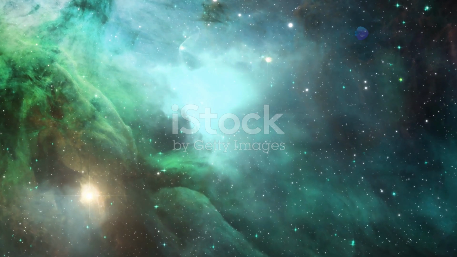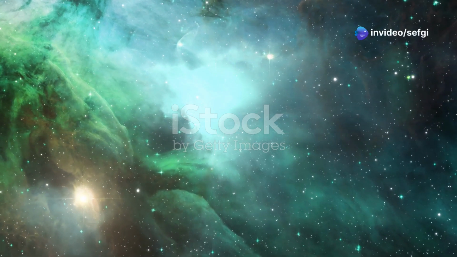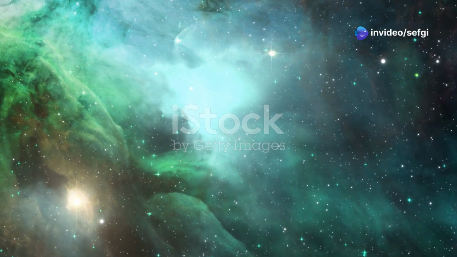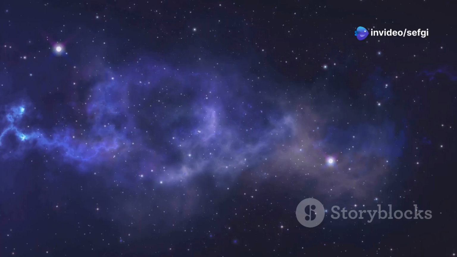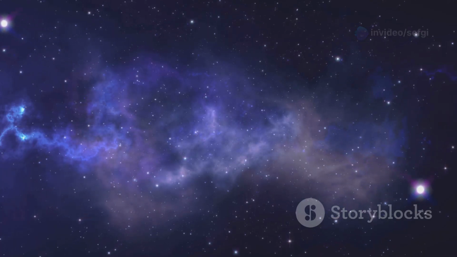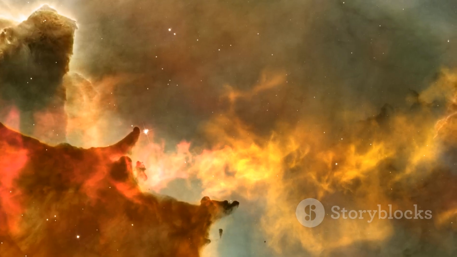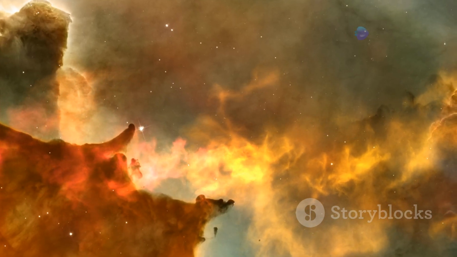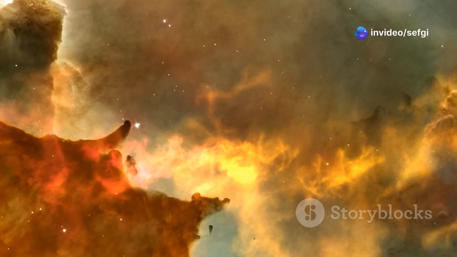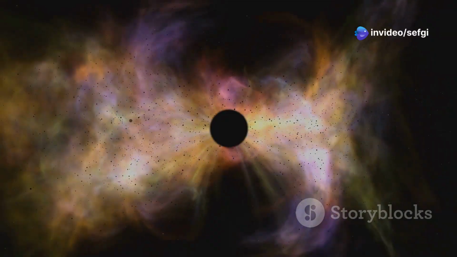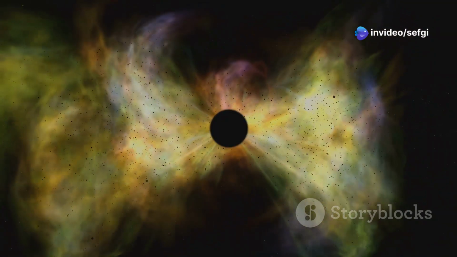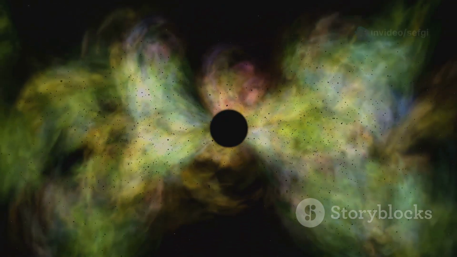Our story begins within a nebula, an immense cloud of gas and dust scattered across the vast canvas of space. These cosmic clouds, often remnants of past stars, hold the ingredients for new beginnings. Imagine a nebula so vast, it would take light itself thousands of years to journey from one side to the other. Within these swirling clouds, gravity acts as a sculptor, gently pulling particles together.